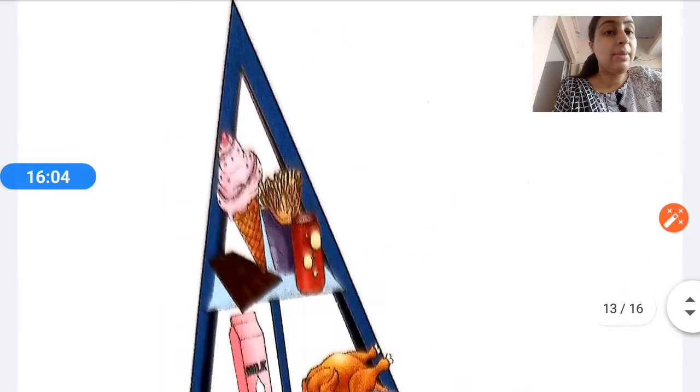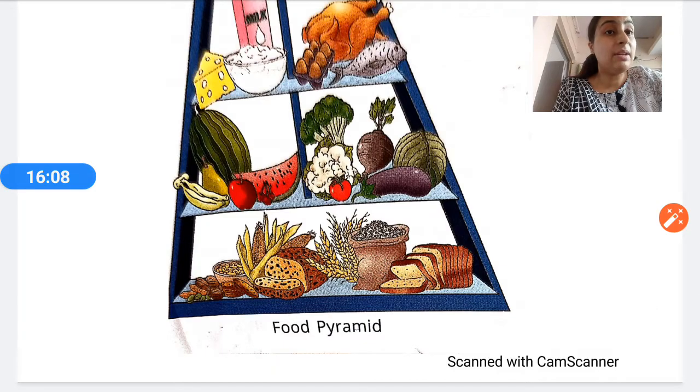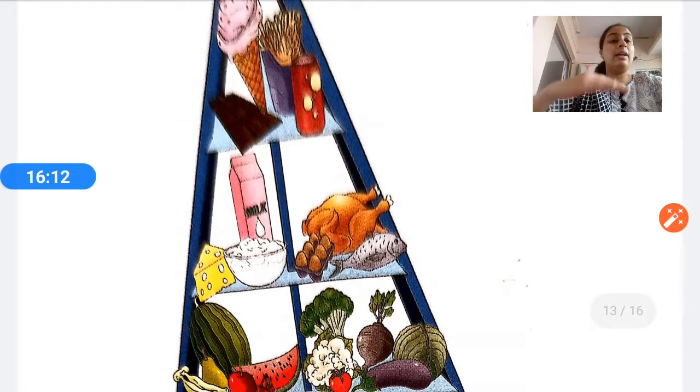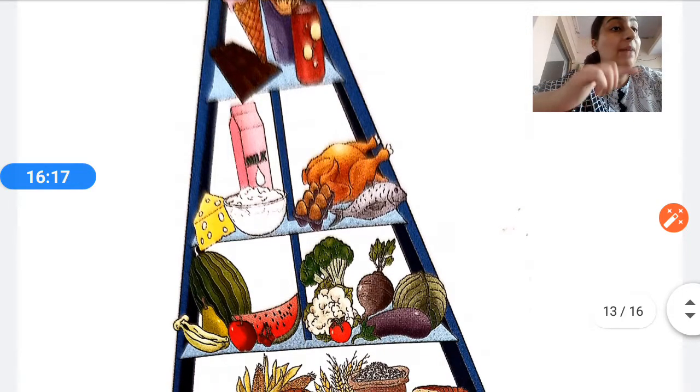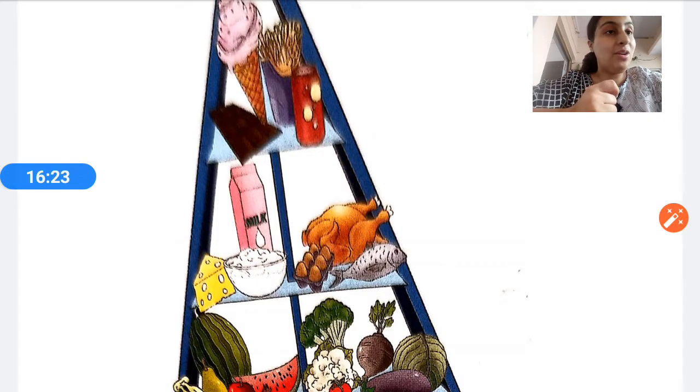Now you can see the pyramid as it is consumed. See, bread, then the leafy vegetables, then fruits are there. Then we have proteins, and we are going from bottom to top. The things that are required more are placed at the bottom, and at the top it is junk food that we should totally avoid, children. Junk food has very low nutrition value. We should try to avoid it. It is not necessary for our growth.